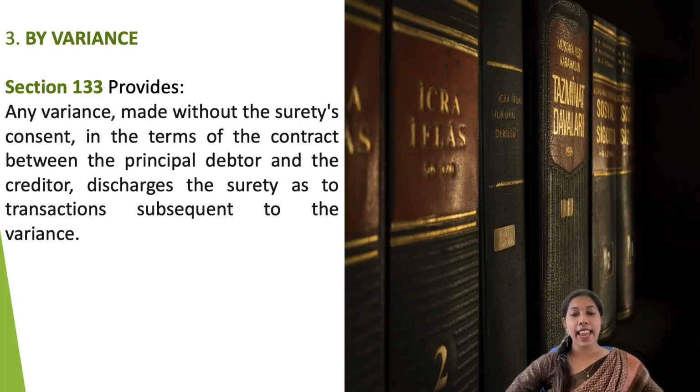It is stated that any variance, any alteration, any modification made in the terms and conditions or clauses of the contract, without the surety's consent, if it is made between the principal debtor and the creditor, then automatically the surety's liability will get discharged. The contract between the principal debtor and the creditor, when varied, discharges the surety as to the transactions subsequent to the variance. This is the third mode.